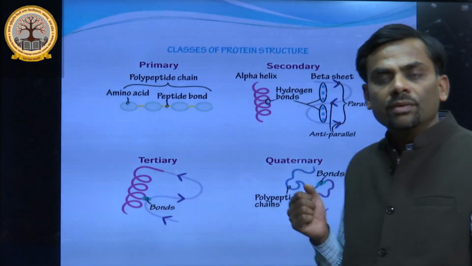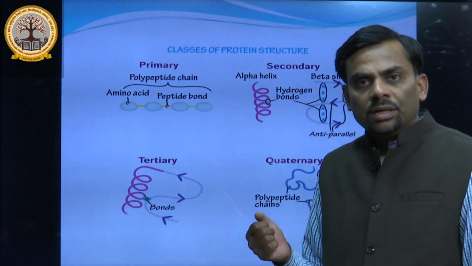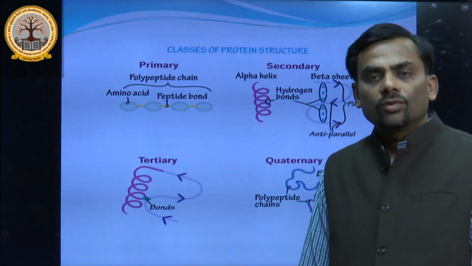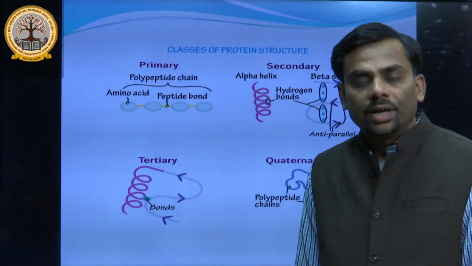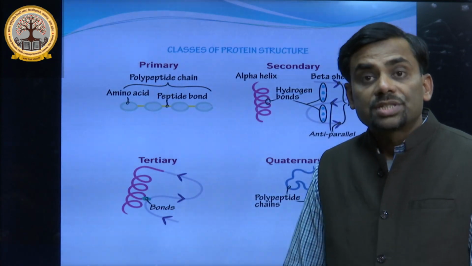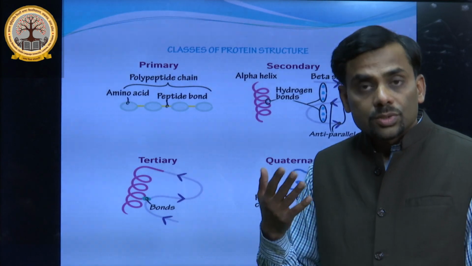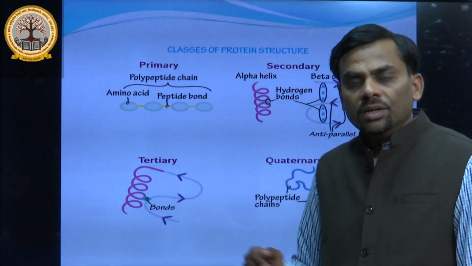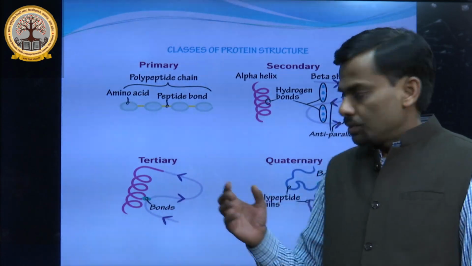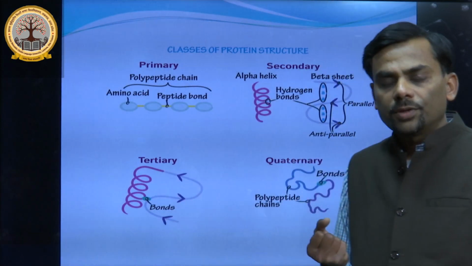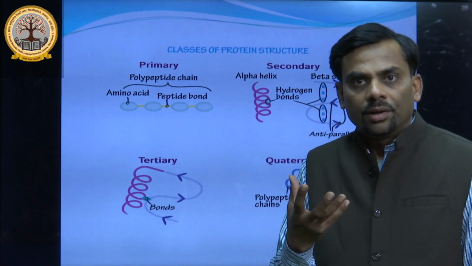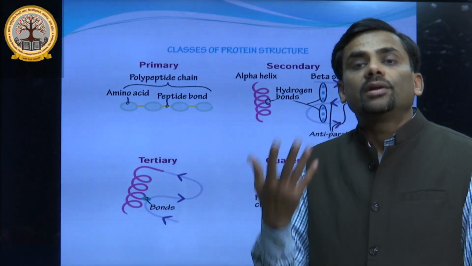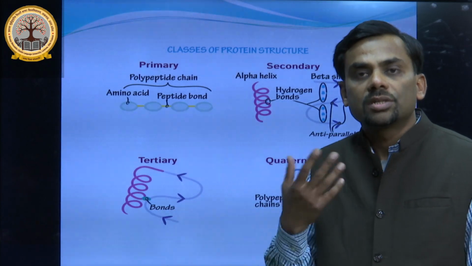So what is the additional bonding present in the tertiary structure? Here the additional bonding is all other non-covalent bonds, that is van der Waals bonds, hydrophobic interactions and electrostatic interaction. Besides, an important point to note, there is also a covalent bond known as the disulfide bond, which is also present in the tertiary structure of proteins. This tertiary structure is responsible for proper folding of the protein. Unless and until a protein is properly folded, it can't become active. It is non-functional. It is unstable.